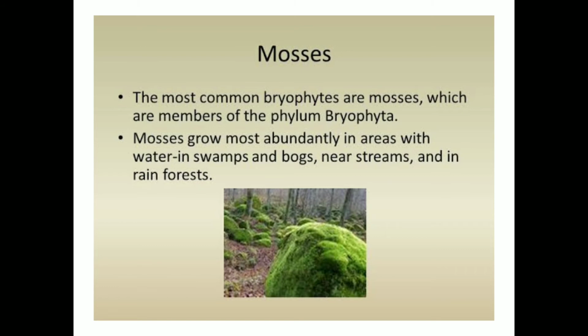The leafy stage has an erect, slender, stem-like main axis bearing spirally arranged leaf-like structures. It is fixed in the soil by multicellular branched rhizoids. This stage bears the sex organs.